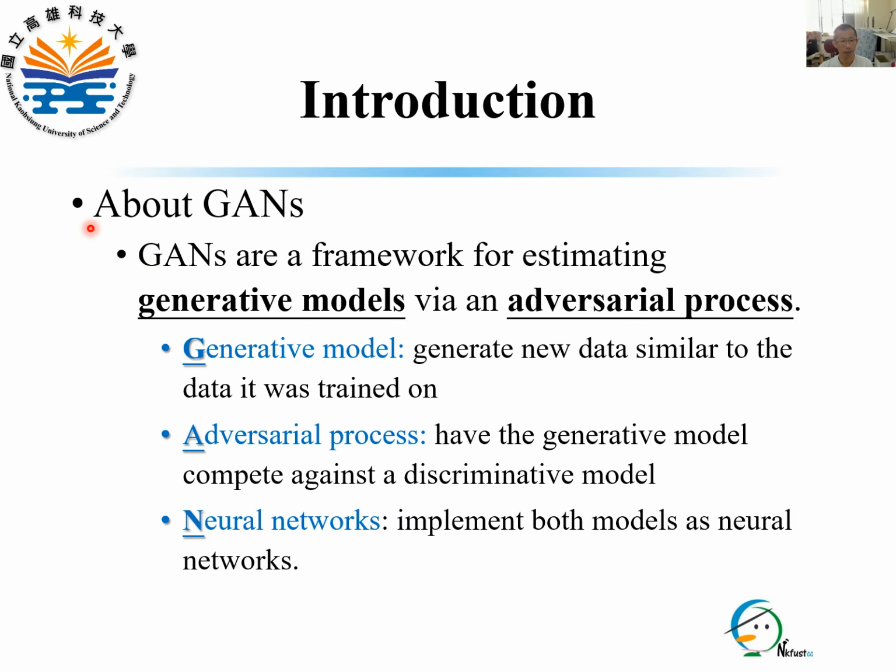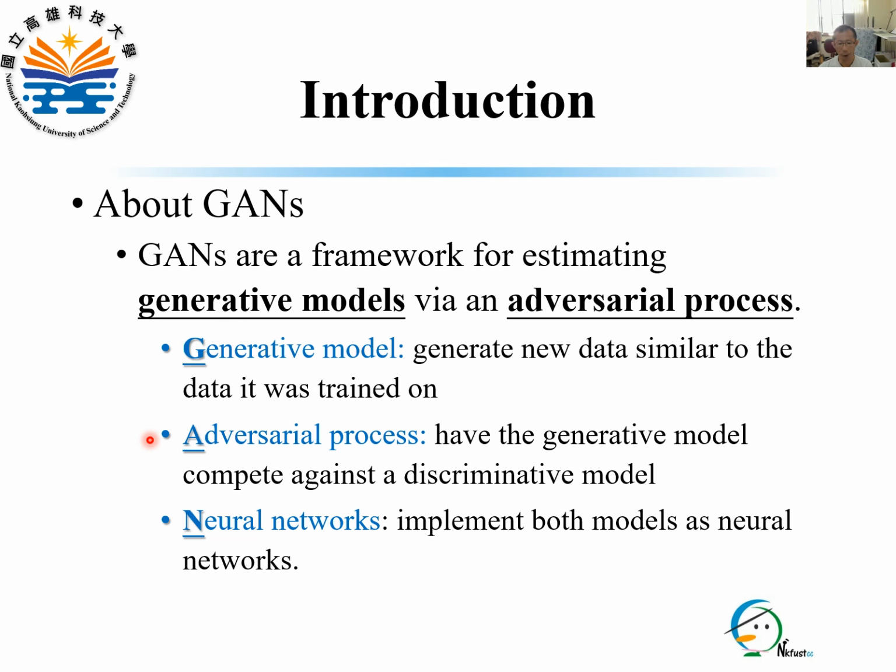What are GANs? GANs are a framework for estimating generative models through an adversarial process. The three letters G, A, and N stand for generative model, adversarial process, and the neural networks respectively. The generative model is a model that generates new data similar to the data it was trained on.